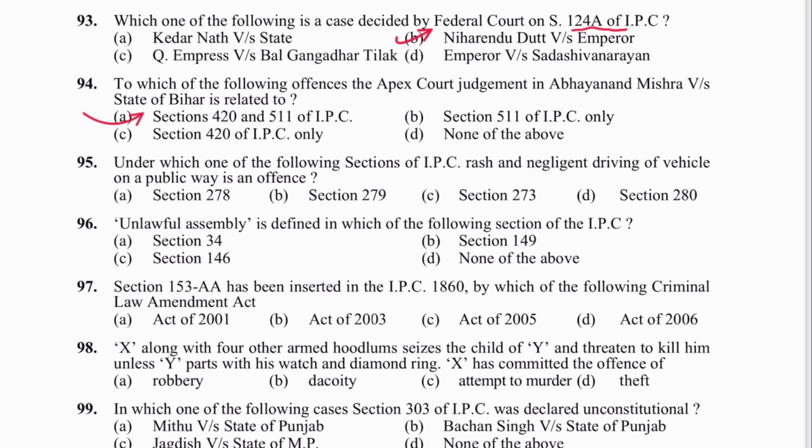Next is 95. Under which of the following section IPC rash and negligent driving of vehicle on public way is offense? 279. 278 में क्या है? Making atmosphere noxious to health. Atmosphere को खराब कर रहे हैं अगर आप, noxious कर दिया. 273 क्या है? Sale of noxious food or drink. 280 में क्या है? Rash negligent navigation of vessel.